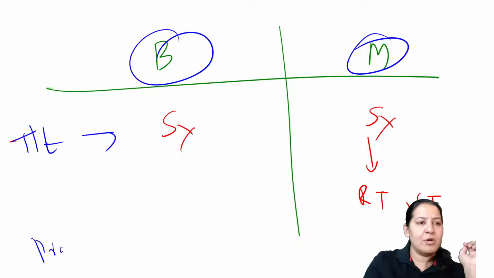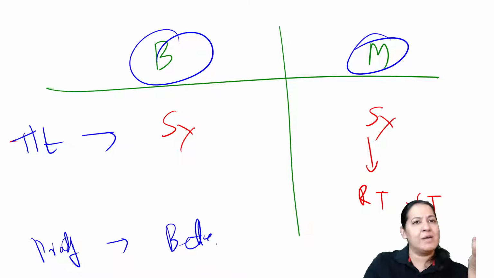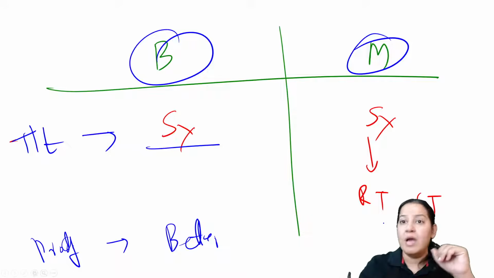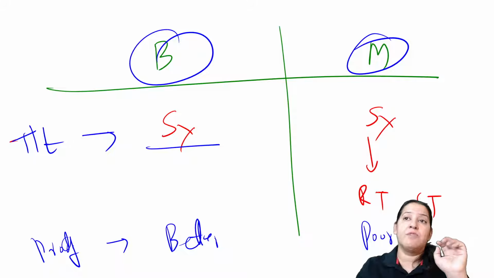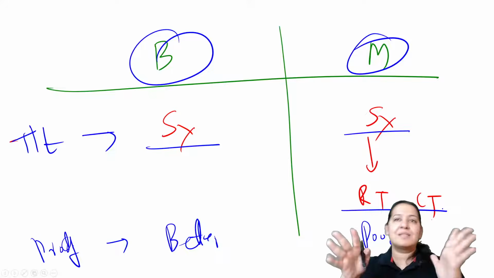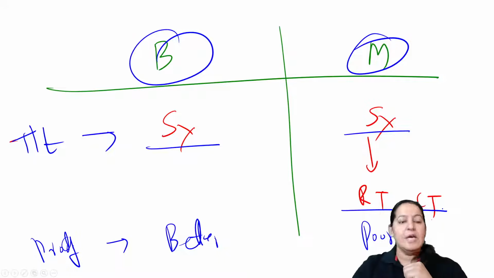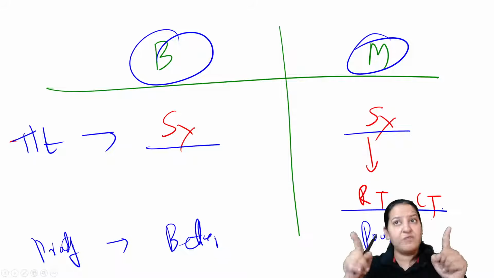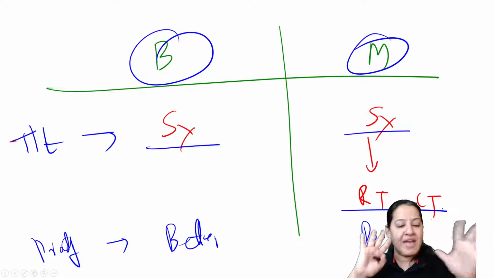Number two, prognosis also differs. So benign tumors have better prognosis, good prognosis. Once you have surgically removed them, they will never come back. But malignant tumors have poor prognosis. Once you have done the surgery, chemo, radio, even after that, they can come back. So metastasis is the dreadful thing there. So that's why it is wise to always decide whether the tumor is benign or malignant.